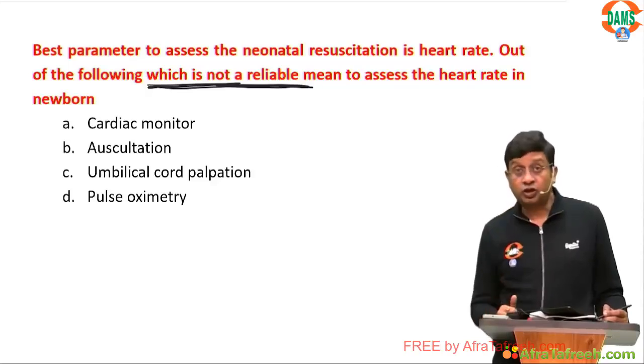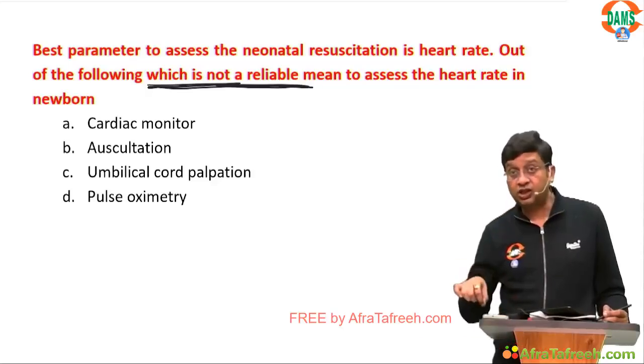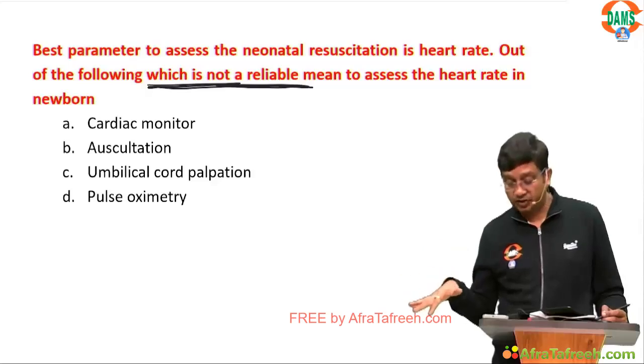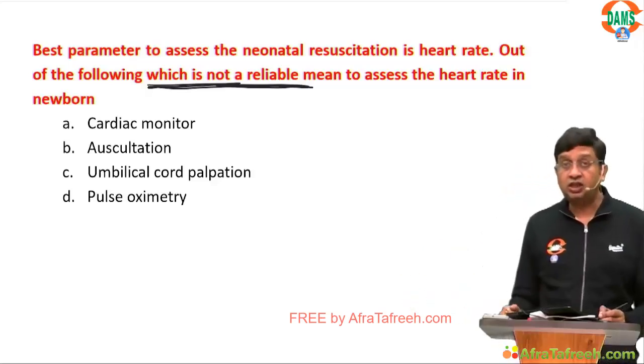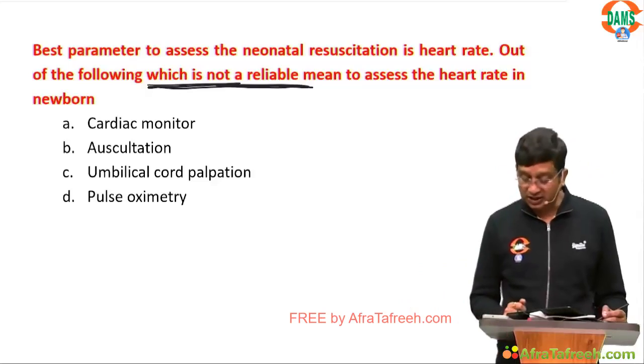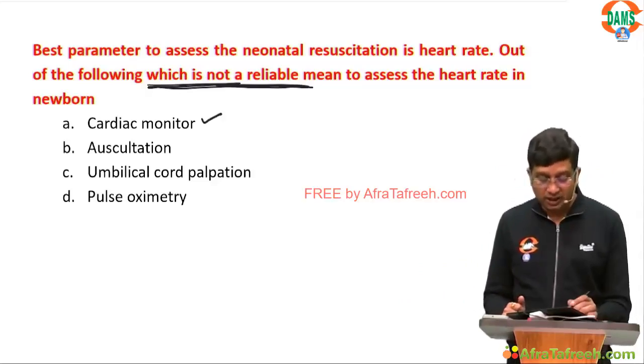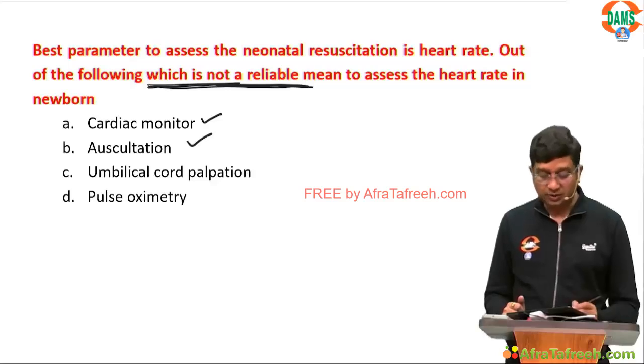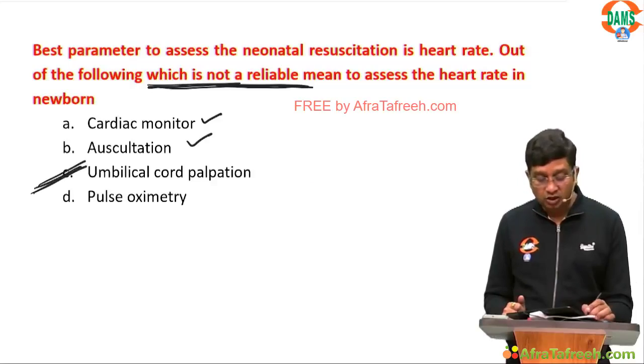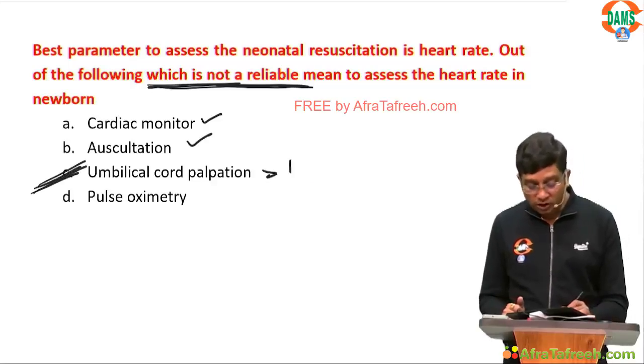The best score for neurological exams in a newborn is the fetal pH. If you want to look for HIE, you go for arterial blood gas analysis. Cardiac monitor is reliable, auscultation is reliable. Out of these two, you should choose umbilical cord palpation over pulse oximetry.